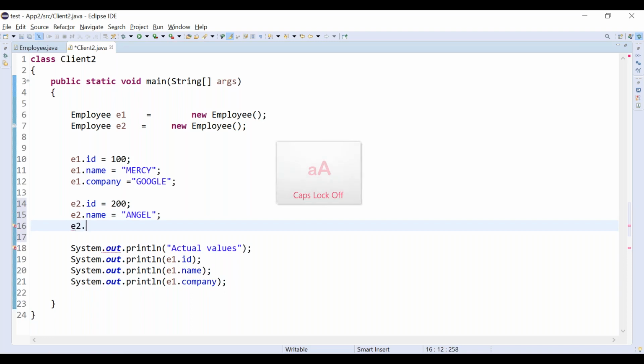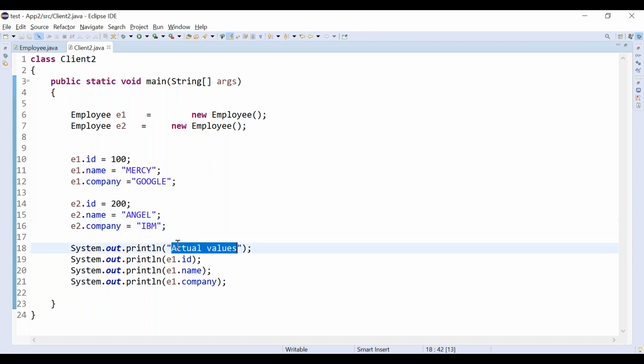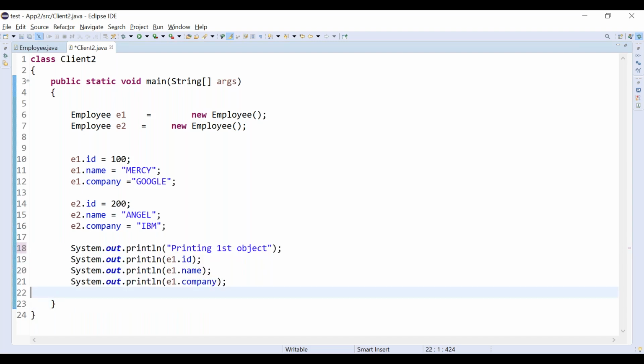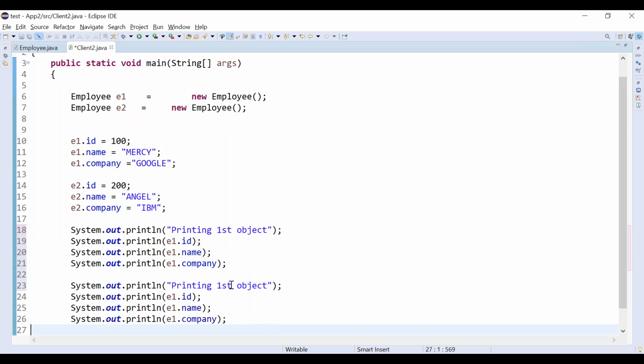There can be thousands of objects. All will be referred to by different reference variables. Each one we need to access with a unique reference variable. So first we are printing the first object, second we are printing the second object. Again, you need to change the reference name because you are accessing through e2.